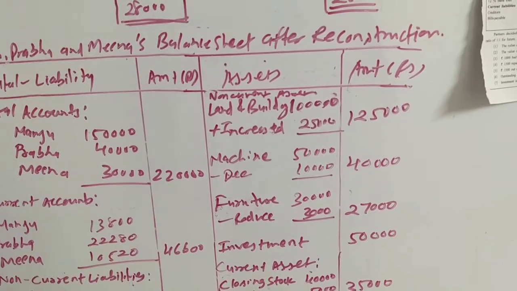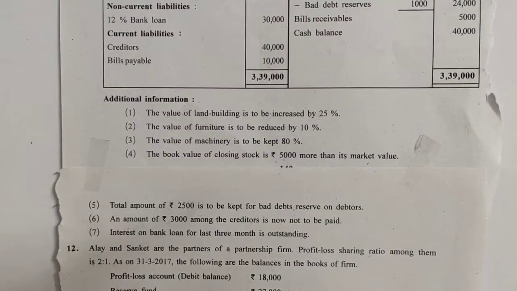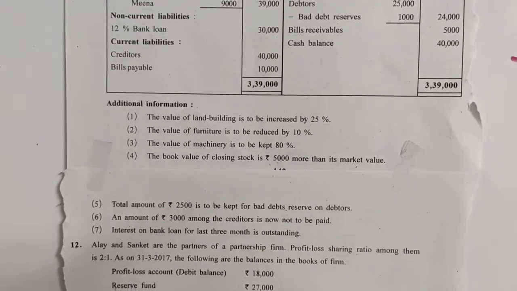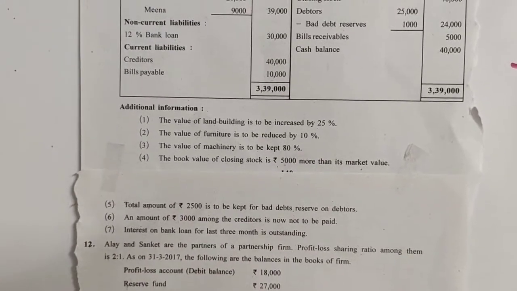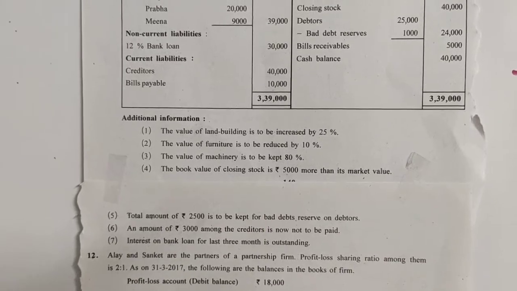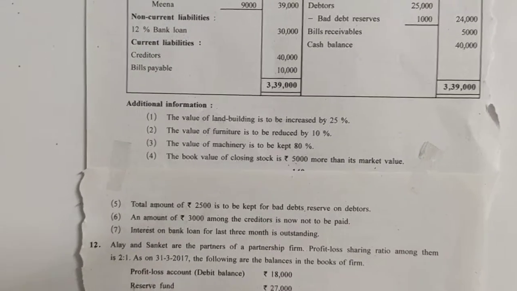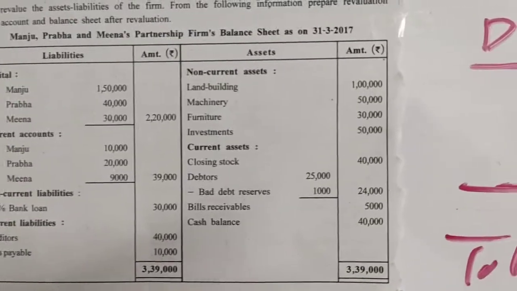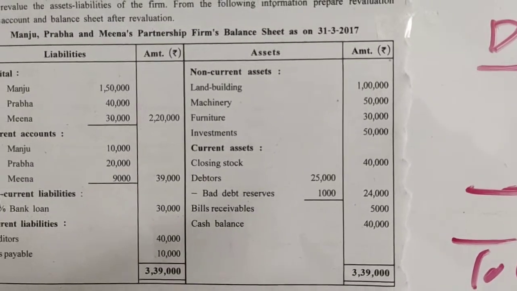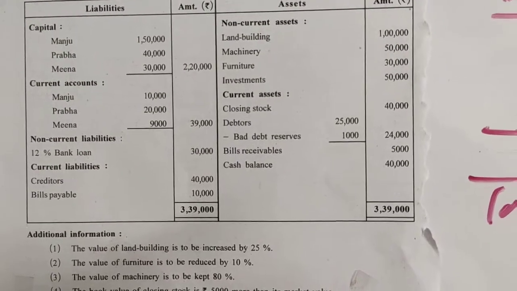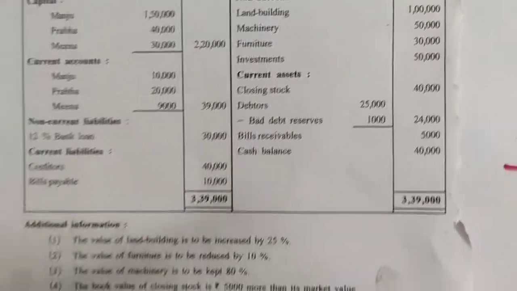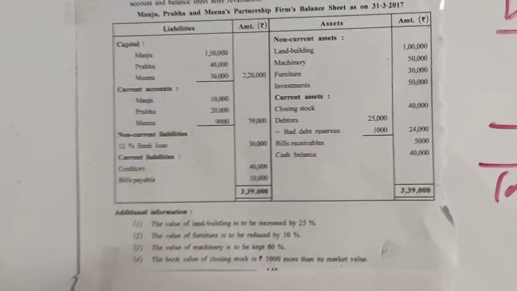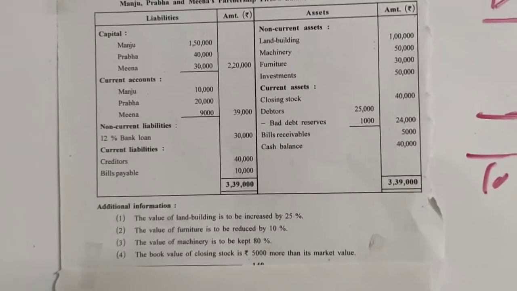Let's have a look at the second adjustment. The second adjustment says that the value of furniture is to be reduced by 10%. Furniture is an asset and the asset's value is to be reduced. That is a loss, supposed to be debited to the revaluation account. See how much furniture is given: 30,000, and it is to be reduced by 10%. 10% of 30,000 is 3,000. So we need to reduce the value of furniture by 3,000.